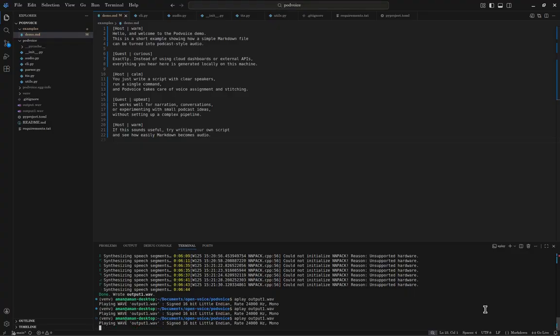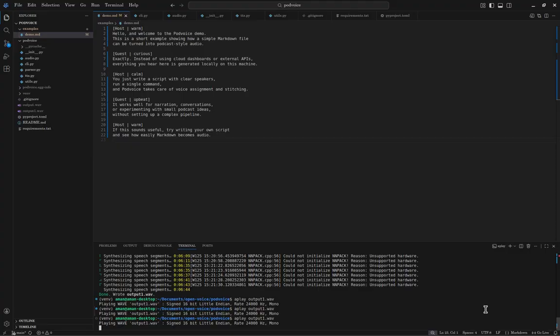Hello, and welcome to the Podvoice demo here. This is a short example showing how a simple Markdown file can be turned into podcast-style audio. Exactly. Instead of using cloud dashboards or external APIs, everything you hear here is generated locally on this machine.